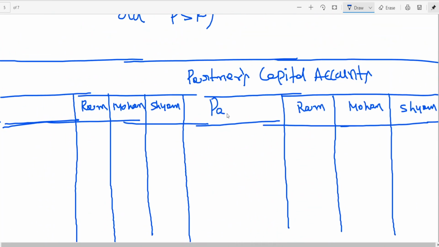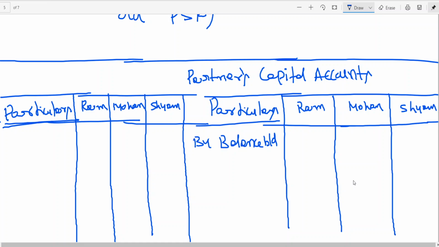This is particulars. By balance brought down. Ram capital 20,000.